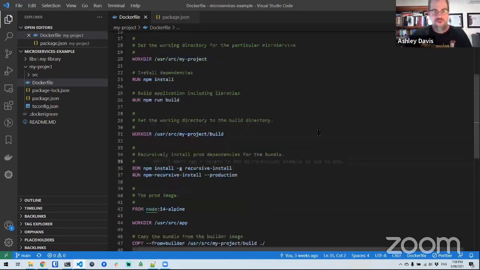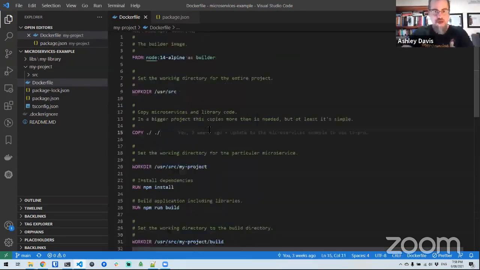The only slight problem with this approach really is this copy. But like I said, if you feel like this is copying too much, just remember that this is only copying into your build stage image. It's not copying everything into your production image. If you're worried about the performance of the build stage, you can refine this. You can kind of restrict it to just the things you want to copy.